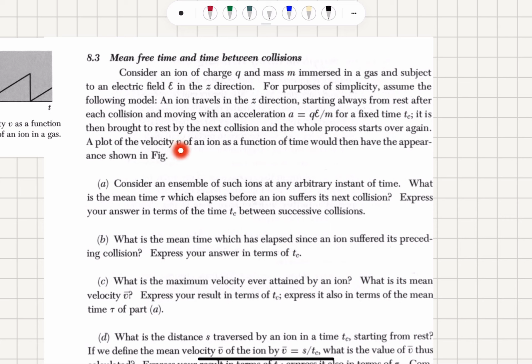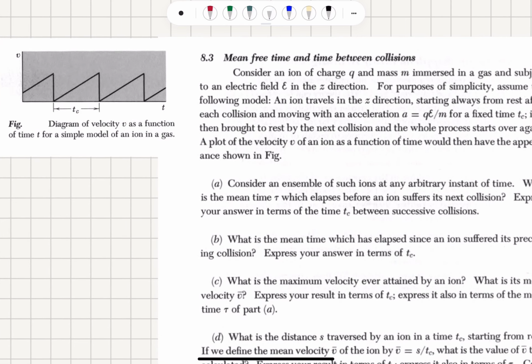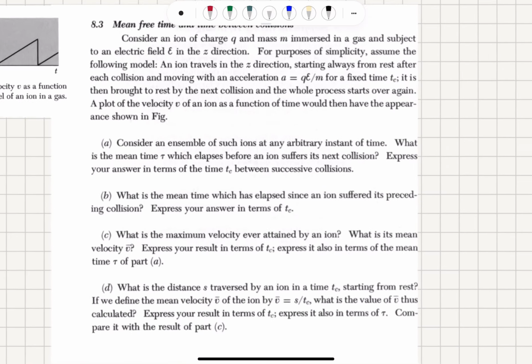A plot of the velocity v of an ion as a function of time would then have the appearance shown in the figure. So the ion is brought to rest, and then it accelerates in the z direction, brought to rest, accelerates in the z direction, and brought to rest. So the time between collisions is tc.